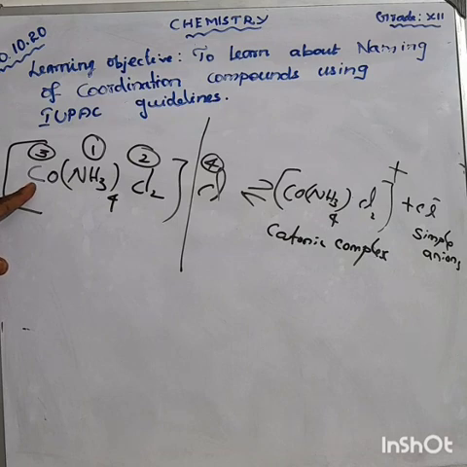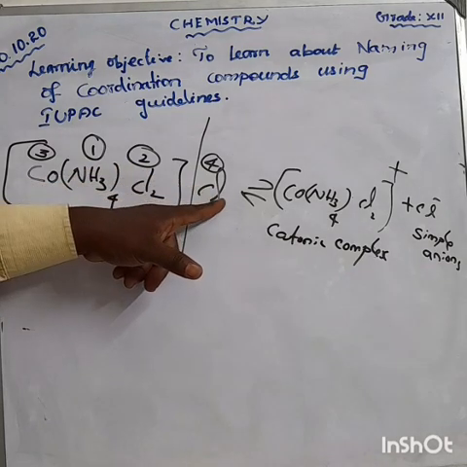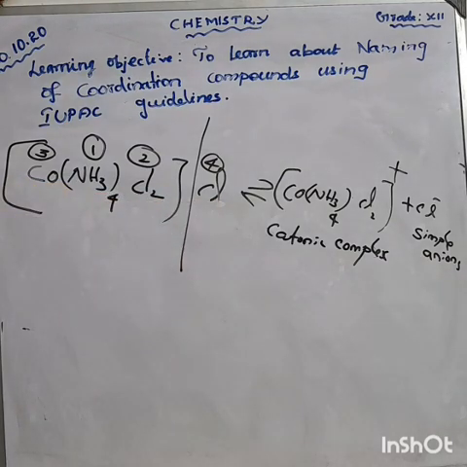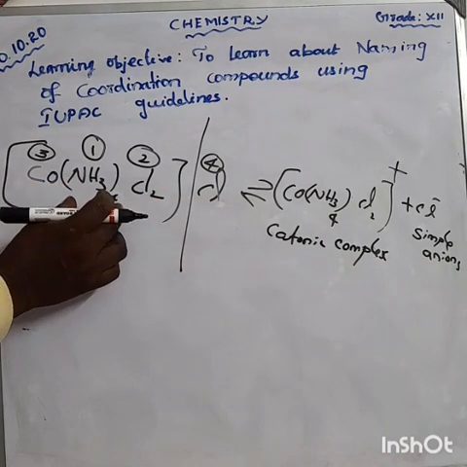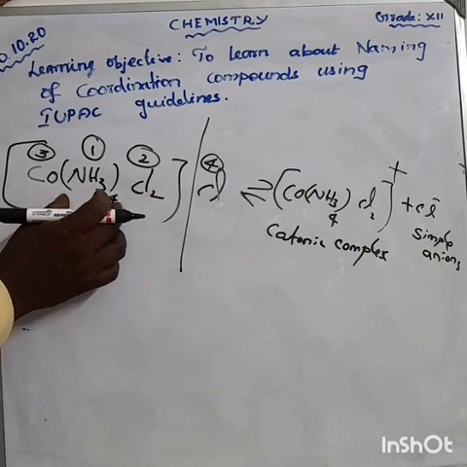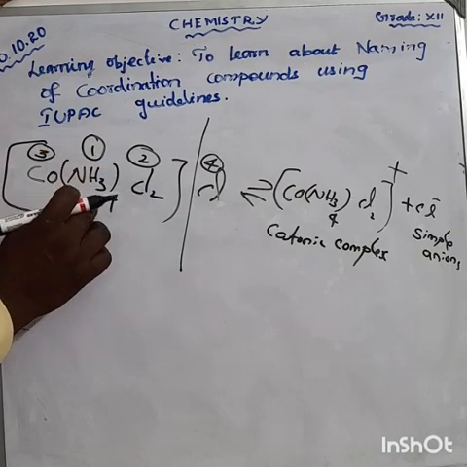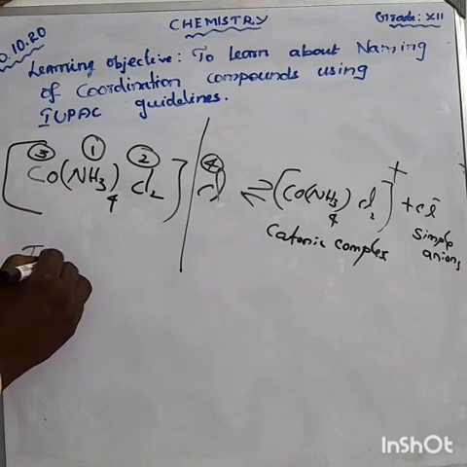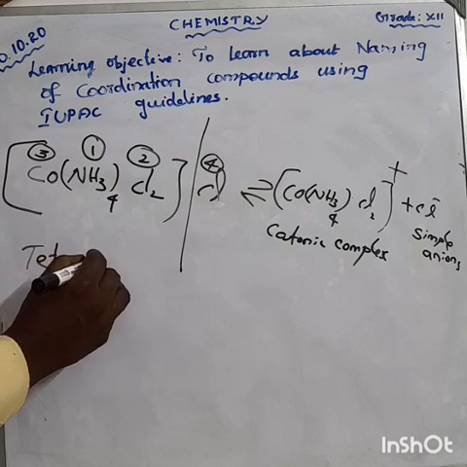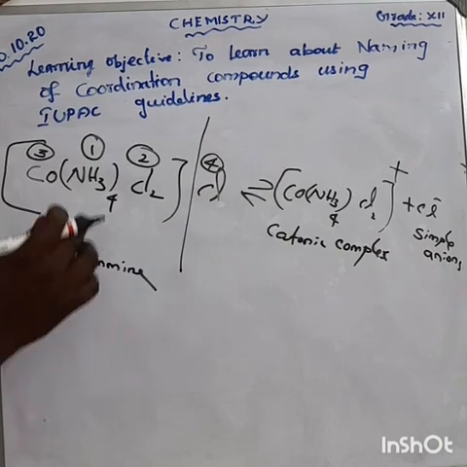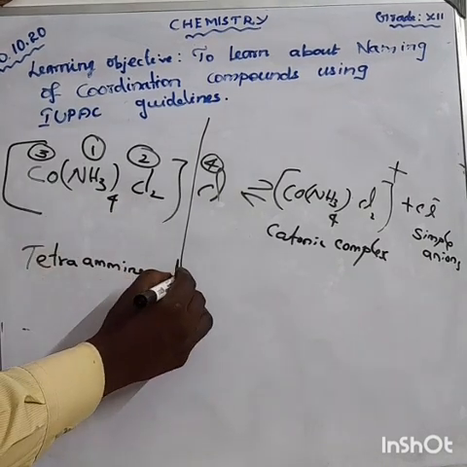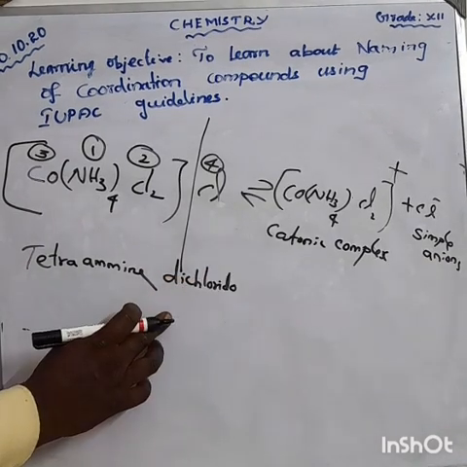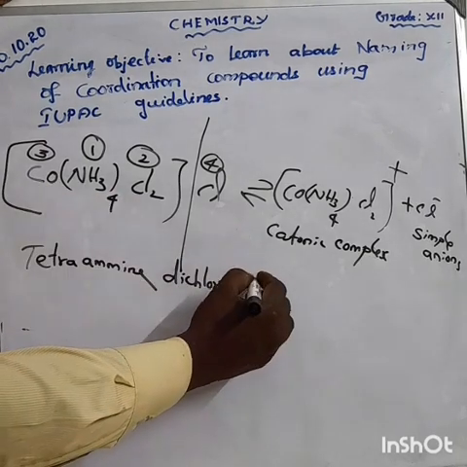That also we can find out, 3. And here we should write chloride. So first we say the ligand names, with 2 kinds of ligand in alphabetical order: first NH3, that means tetraammine, then dichlorido, cobalt.